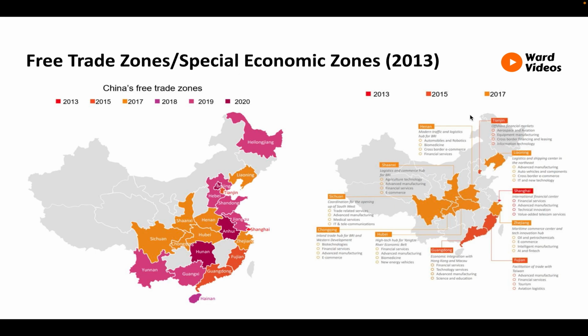CSIS goes on to state that China's aspirational objective to establish self-sufficient technological supply chains, become a global leader in the digital economy, and transition from low to high value-added manufacturing are apparent in the structure of China's newest FTZs.